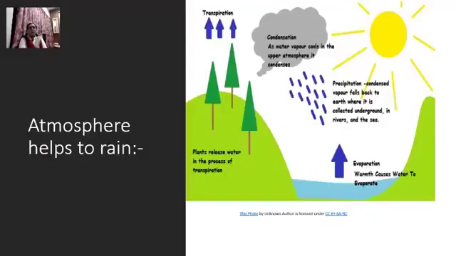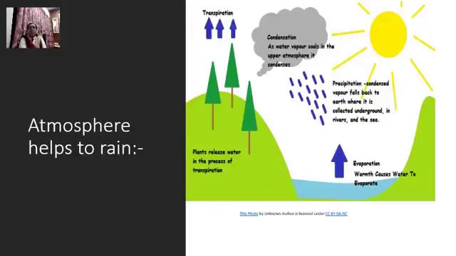See, this is the picture of the transpiration water cycle. This way also the atmosphere helps to rain on earth. Let us understand this picture. See, the water falls down as rain. Then what happens?